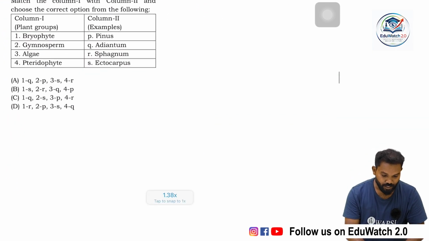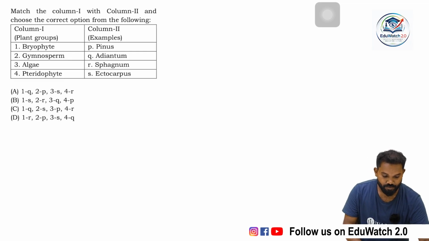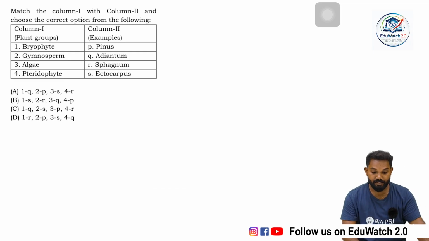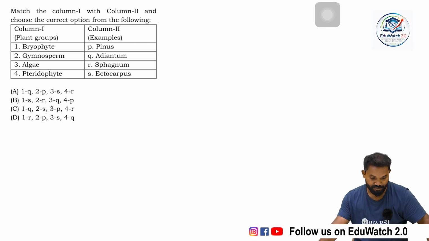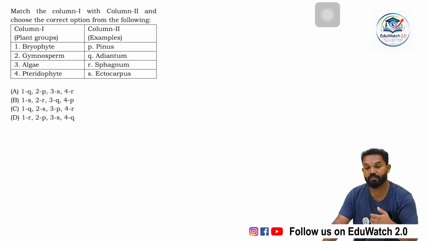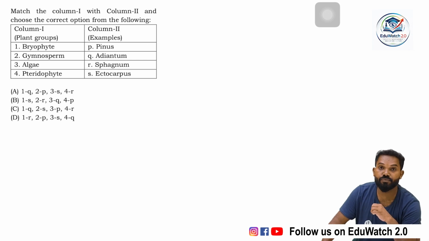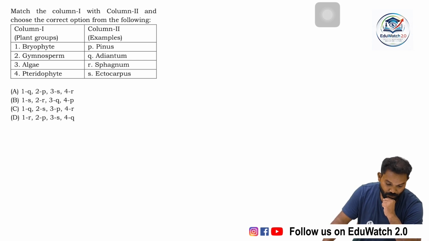It is a match the following. We saw some of these types of questions in previous exams, especially in plant kingdom, then plant growth and development, etc. Match column 1 with column 2 and choose the correct option from the following.